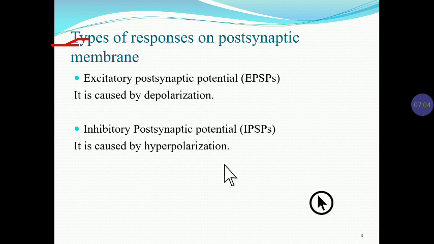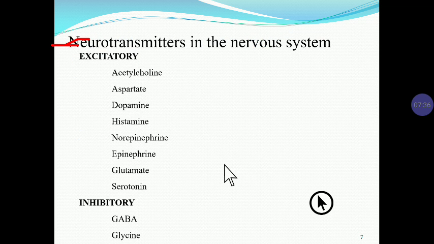So first we see the excitatory postsynaptic potential, which is caused by depolarization, and the inhibitory postsynaptic potential, which is caused by hyperpolarization. Some neurotransmitters are excitatory and some are inhibitory. For example, when noradrenaline is released, the sodium channel opens and it causes depolarization. If gamma aminobutyric acid is released, it opens the chloride channel, a negative channel, and it causes hyperpolarization. These are some neurotransmitters in the nervous system.